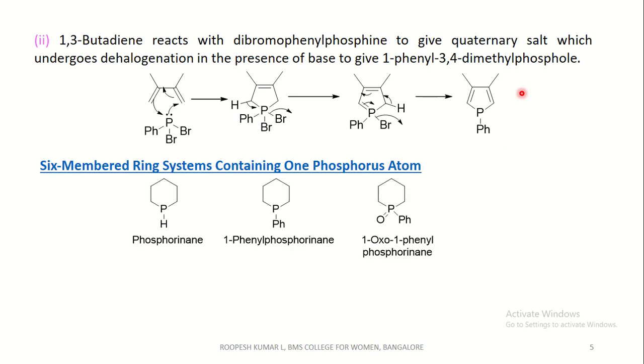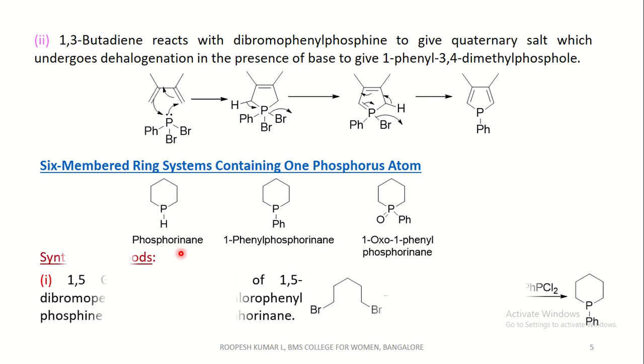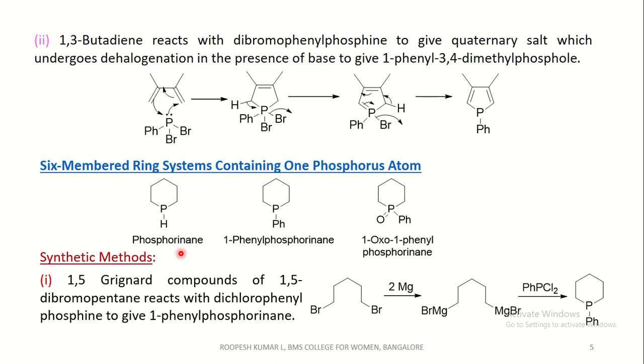Coming to the 6-membered ring systems containing one phosphorus atom. This is phosphorinane, this is 1-phenyl phosphorinane, this is 1-oxo 1-phenyl phosphorinane. Phosphorinane is a phosphorus analog of piperidine. Synthetic methods. 1,5-Grignard compounds of 1,5-dibromopentane reacts with dichlorophenylphosphine to give 1-phenyl phosphorinane.